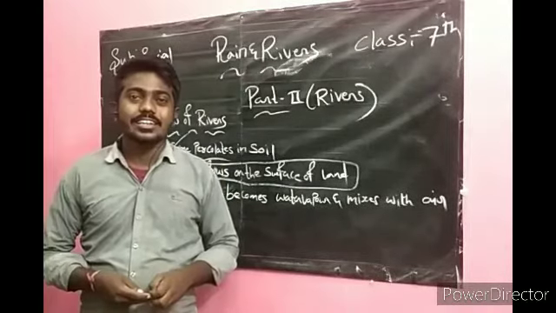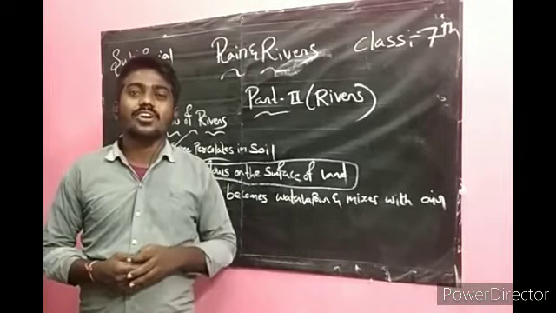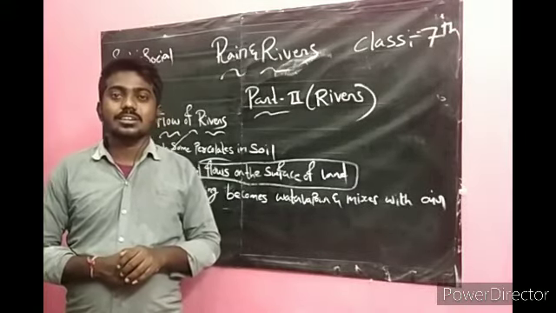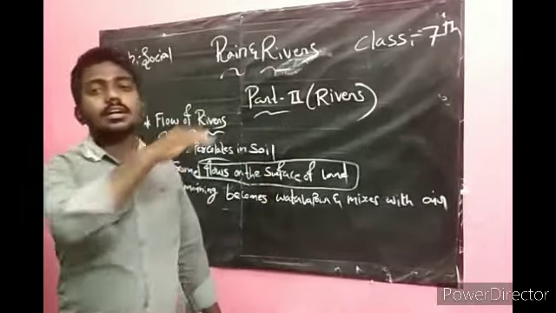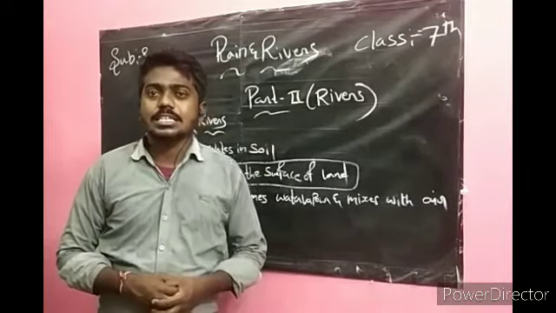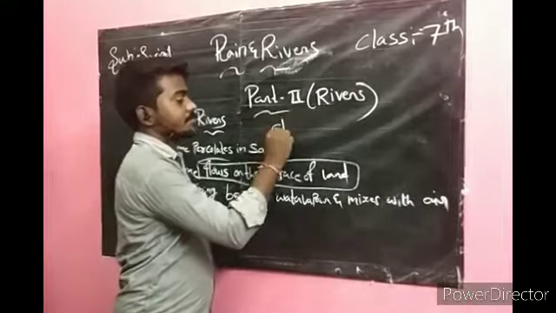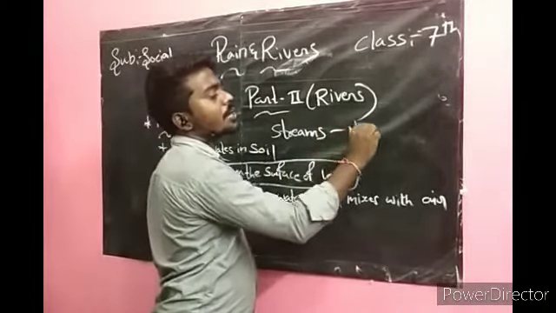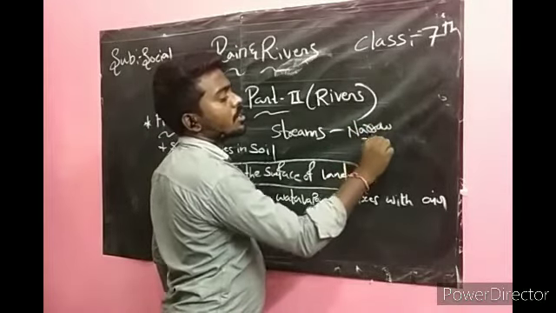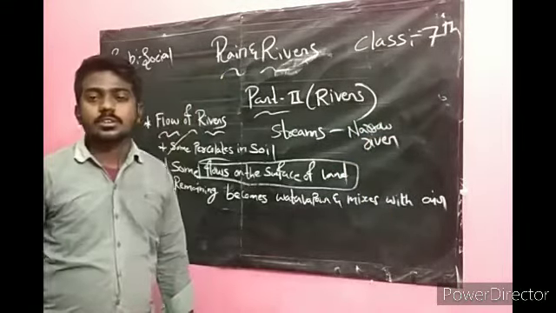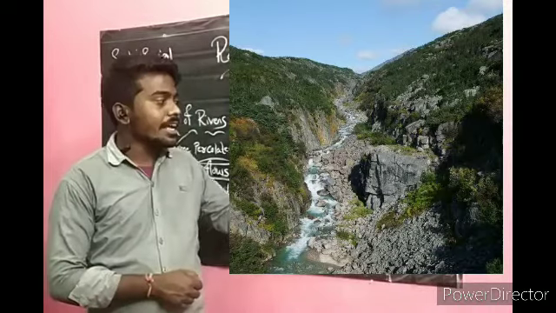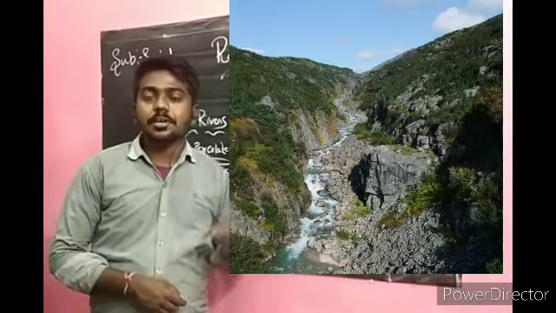Have you seen, children? When the rainwater falls on the mountains, it will flow in small streams. A stream is nothing but a narrow river. The water will come towards the slope of the land in a narrow stream.